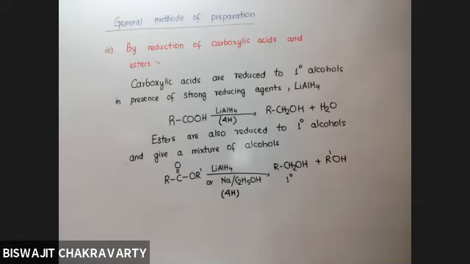And this is not the first time we are getting this reaction where carboxylic acid is converted to 1-degree alcohol. We got it for the first time this year while doing the conversions, isn't it? Do you remember when we did step up and step down conversions, this equation was used to convert carboxylic acid to alcohols, or forgotten? And if you want to revert the reaction, if you want to convert 1-degree alcohol to carboxylic acid, what was the reagent? Can anybody recall?